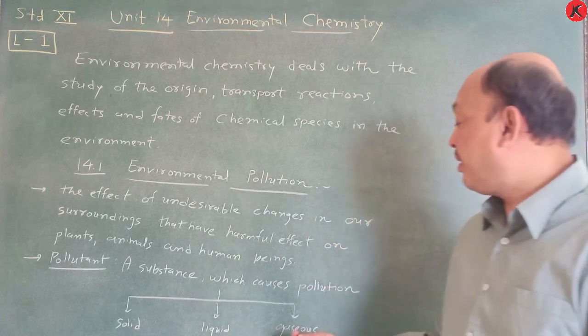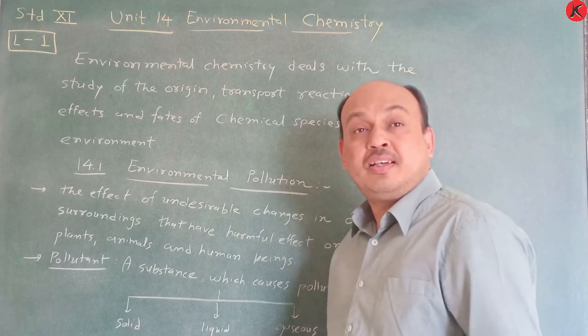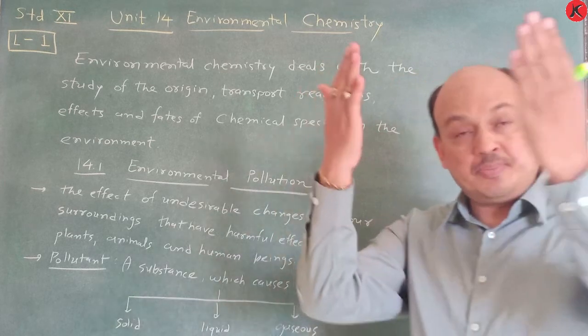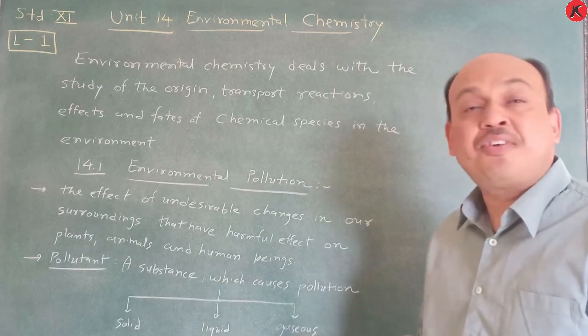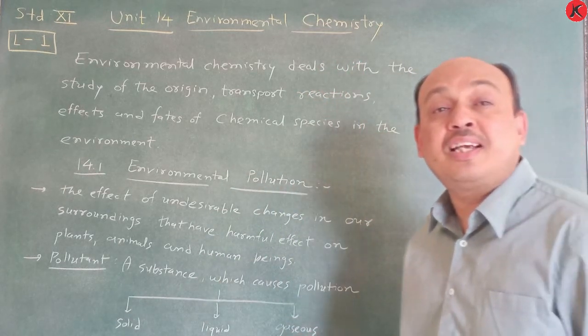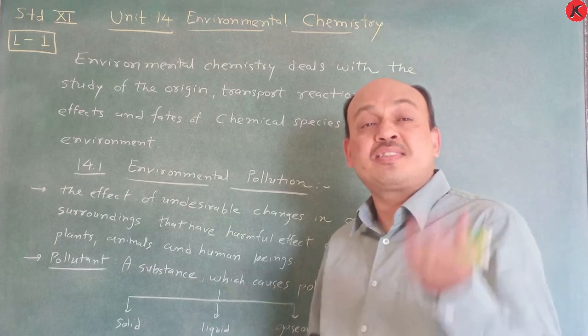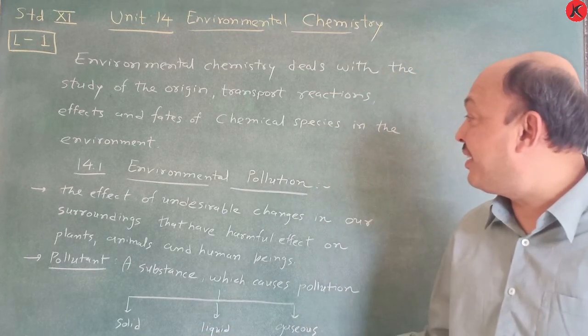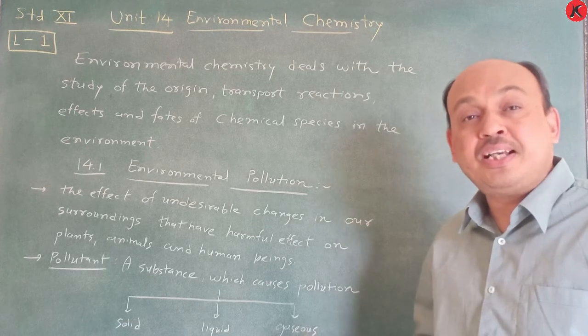They release certain pollutant gases by the chimney. Okay, and that's why we can say different types of gases like carbon monoxide, sulfur dioxide, nitric oxide are released, and that's why this is considered as gaseous pollutant.